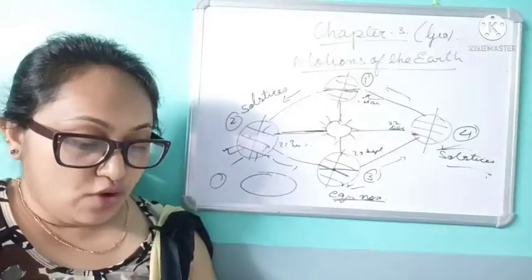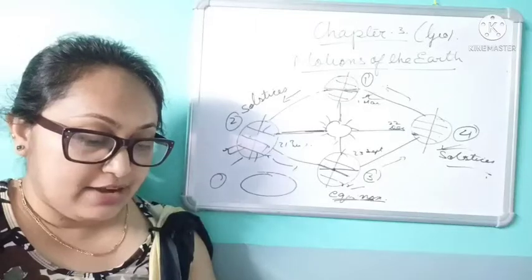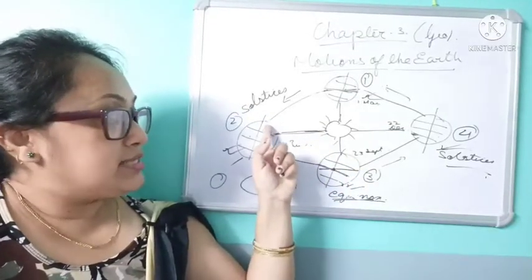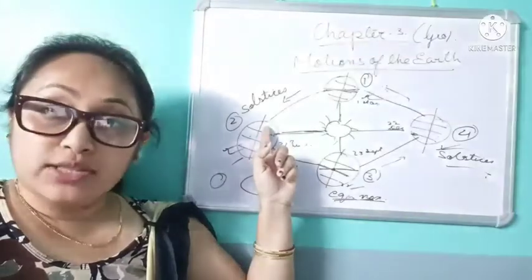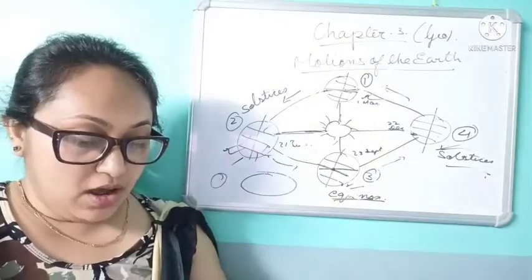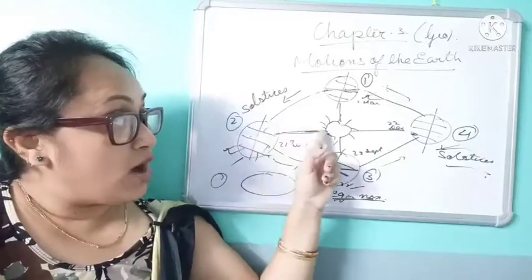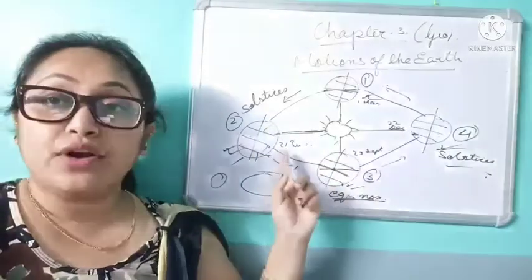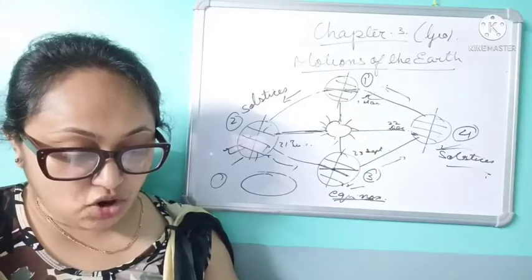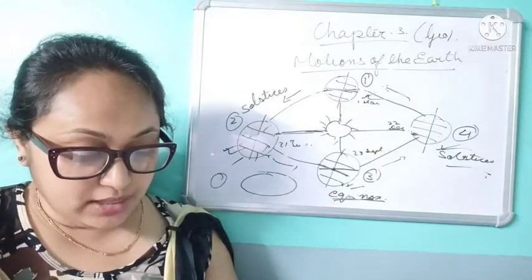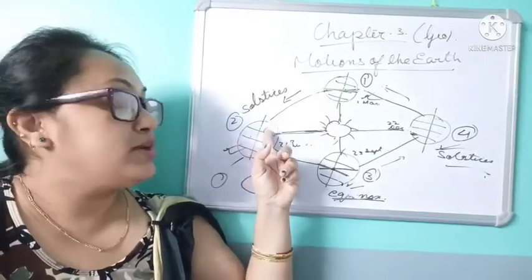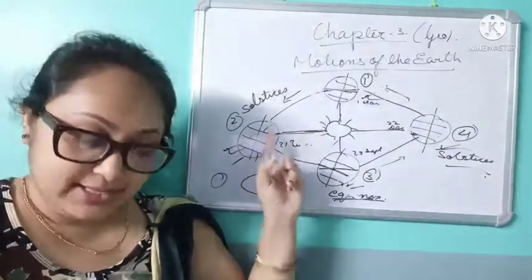A large portion of the northern hemisphere gets heat and light from the sun. Places in the northern hemisphere experience summer season. Why? Because it receives vertical rays of sun. The longest day and the shortest night occur on 21st June in the northern hemisphere. As it receives more sunlight, it experiences longer days and shorter nights.